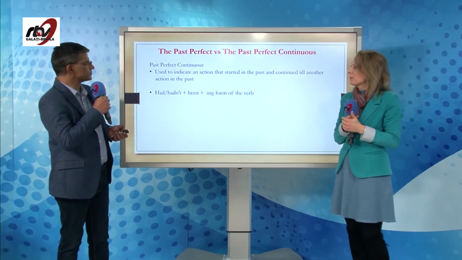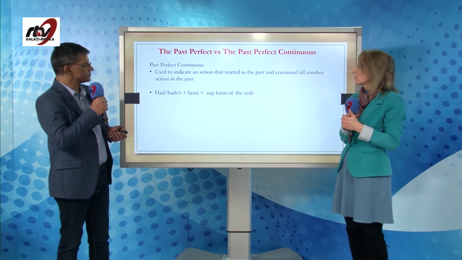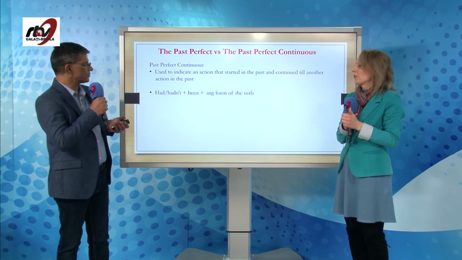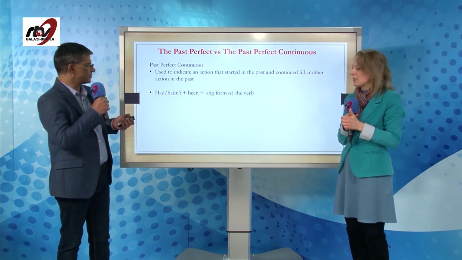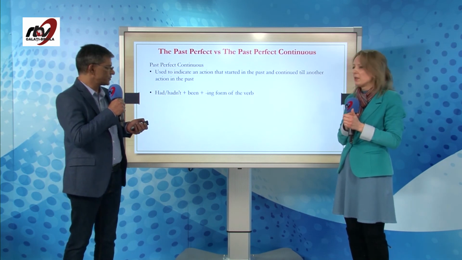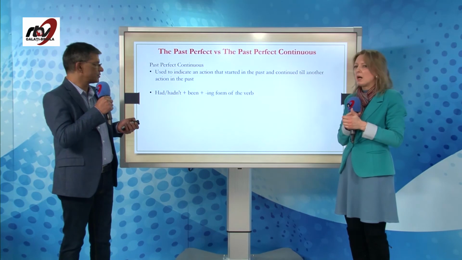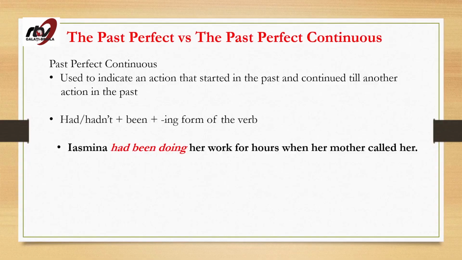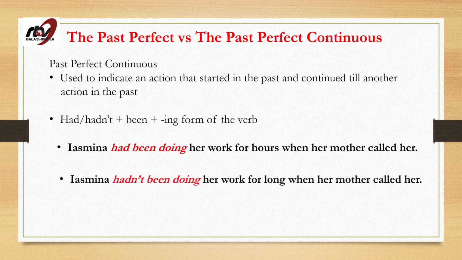Okay, so we use past perfect continuous to indicate an action that started in the past and continued till another action in the past. For example, the form of this tense is had, or hadn't in the negative, plus been plus the verb -ing form of the verb, okay? Yasmina had been doing her work for hours when her mother called her. Yasmina își făcea temele, lucra, da? De ore, de mult timp, când mama ei a chemat-o sau a sunat-o.